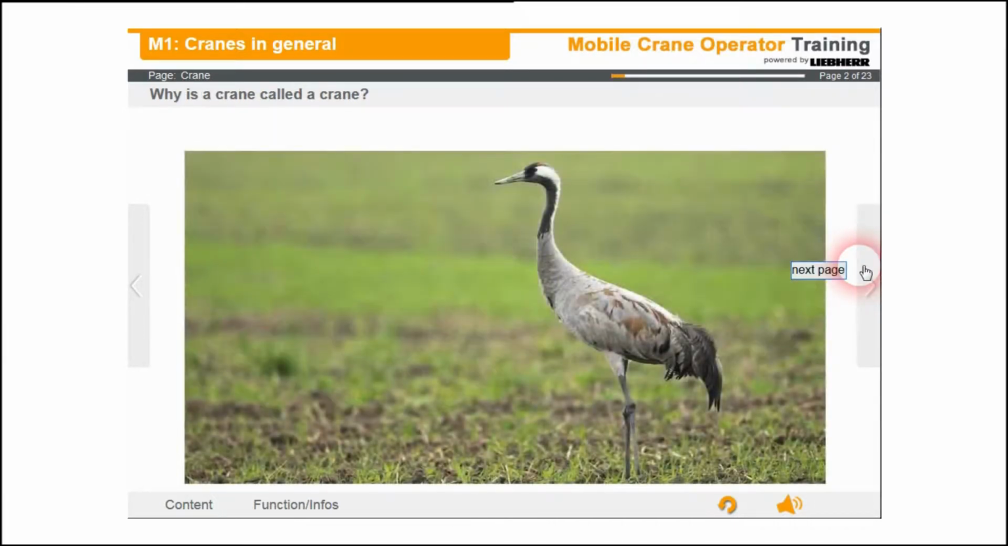Why is a crane called a crane? The mechanical crane was probably named after the bird. The following was already stated in the dictionary in 1842.